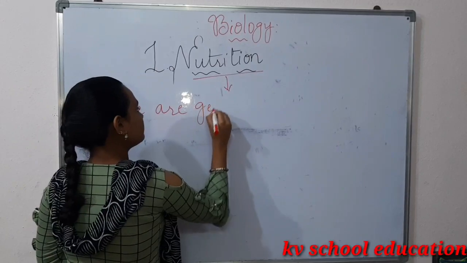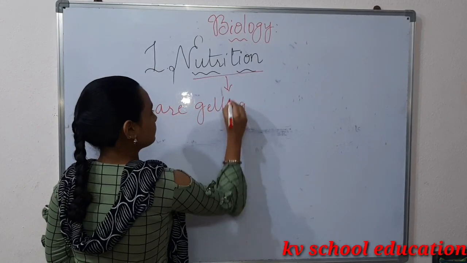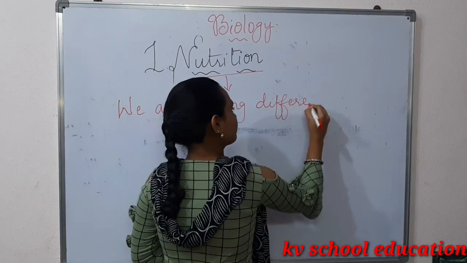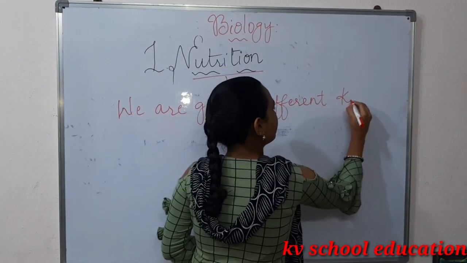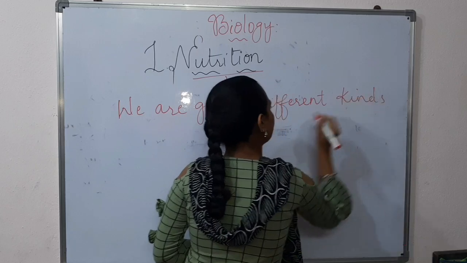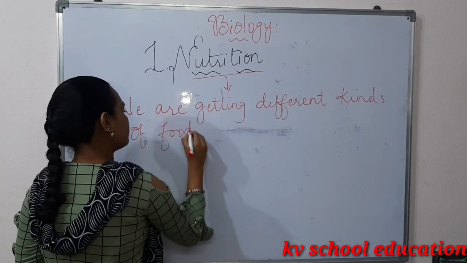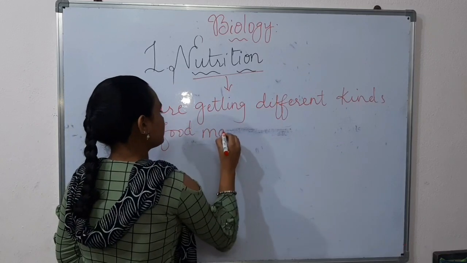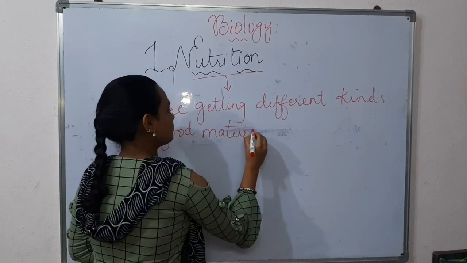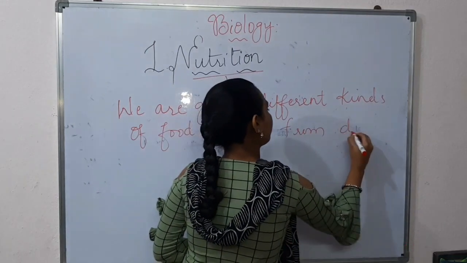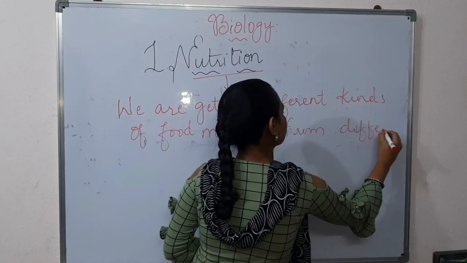We are getting different kinds of food materials from different kinds of food substances.